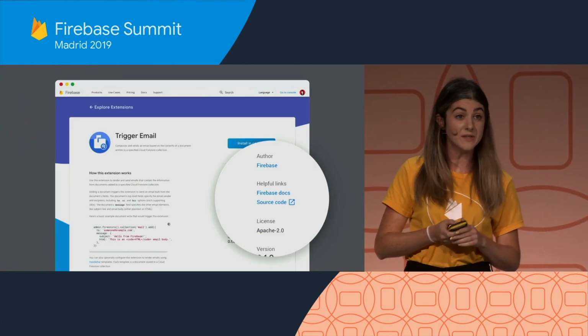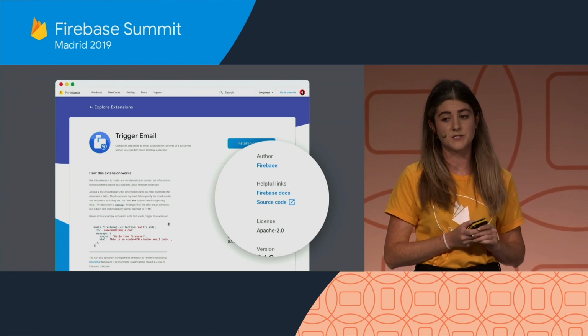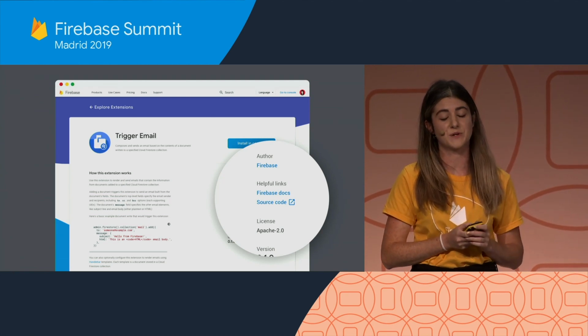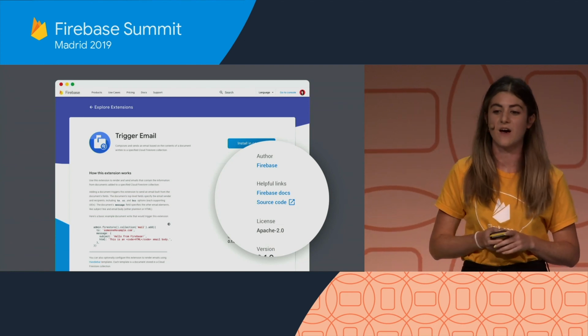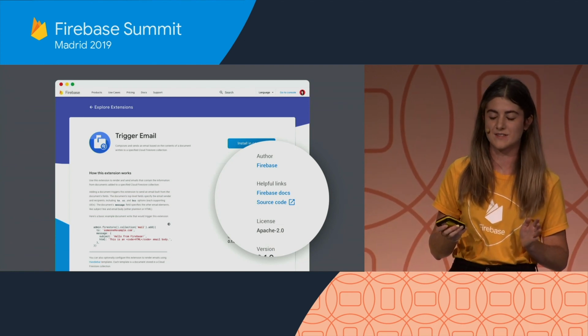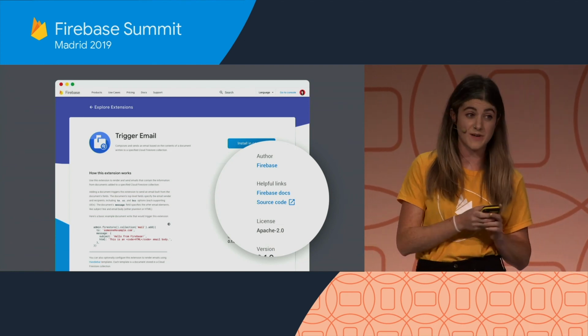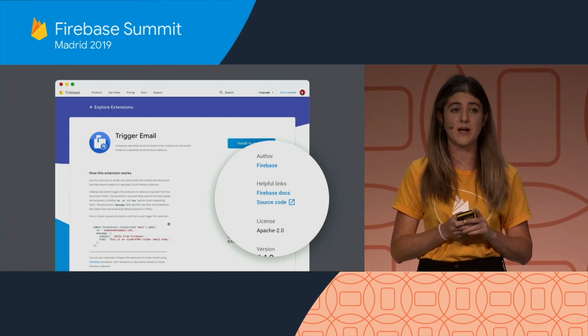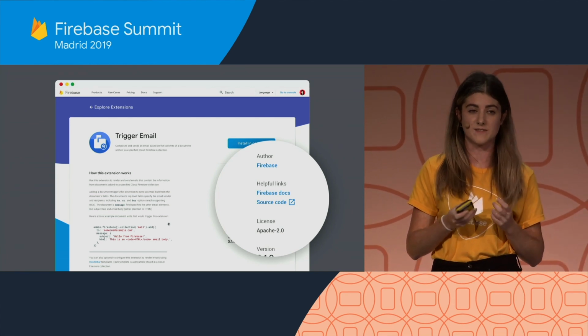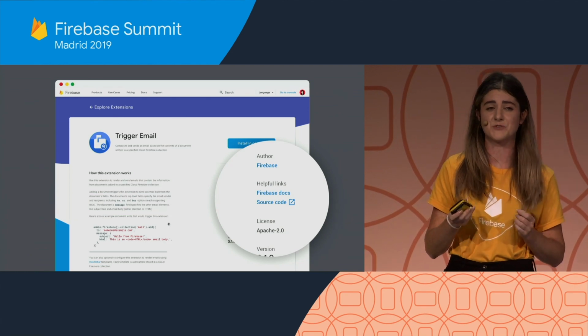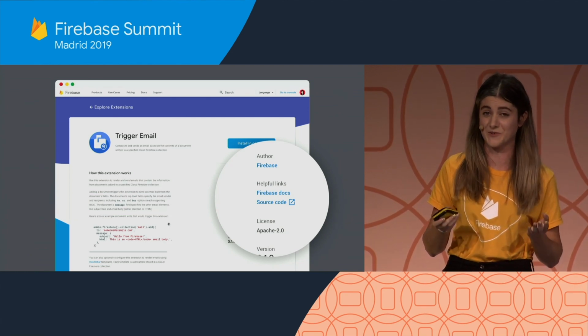So immediately, as you're browsing through the details page of this extension, you're provided with the source code. And as Michael has said, all Firebase extensions are open source. Now, this is something we know developers are really keen on because it's a direct view into the glue that holds this functionality together and allows you to trust that it's going to do what it says it's going to do.